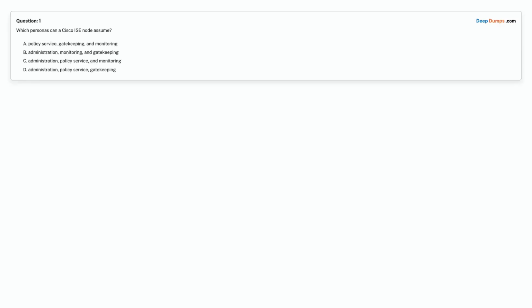Question 1. Which personas can a Cisco ISE node assume? Option A. Policy service, gatekeeping, and monitoring. Option B. Administration, monitoring, and gatekeeping. Option C. Administration, policy service, and monitoring. Option D. Administration, policy service, gatekeeping. Choose the correct answer.